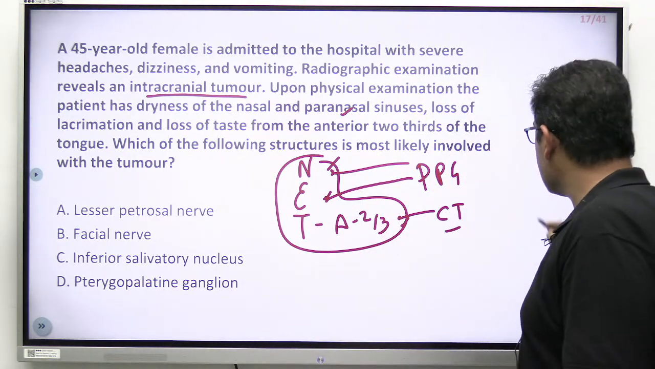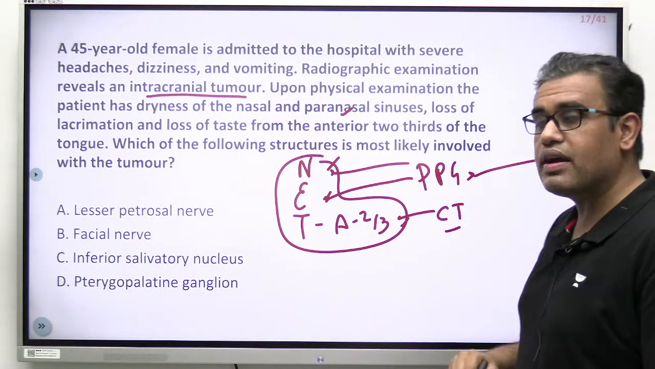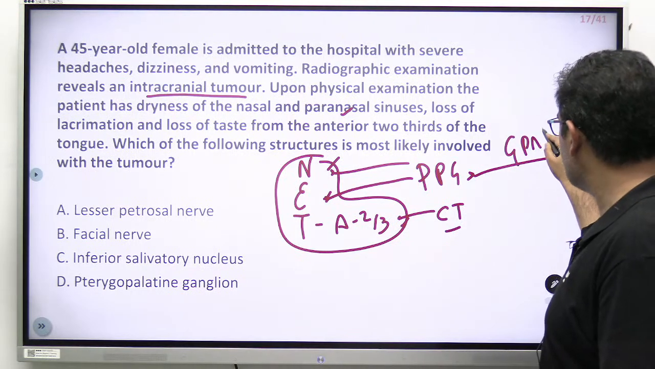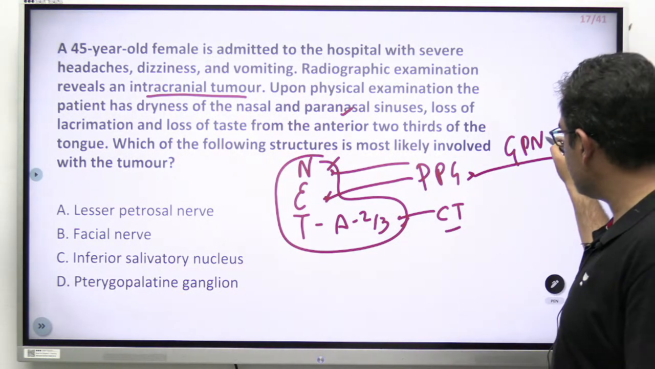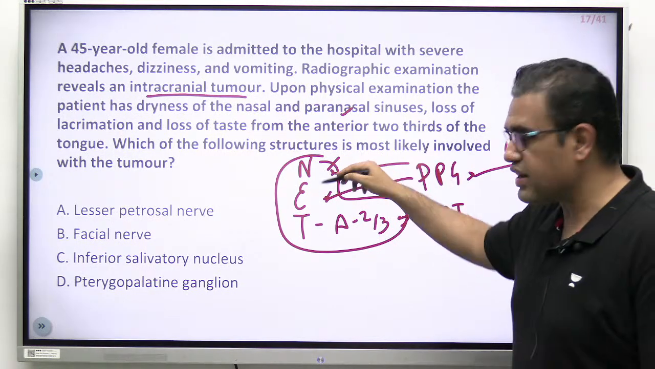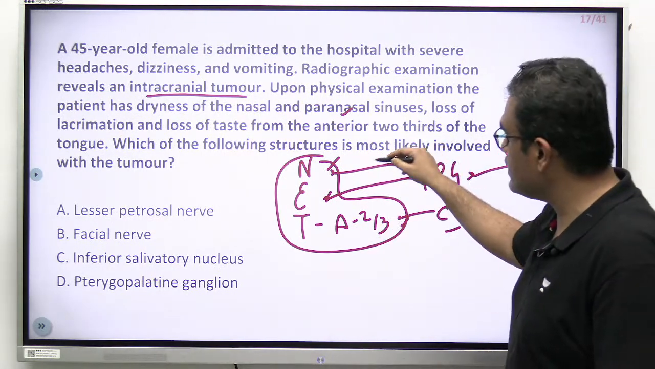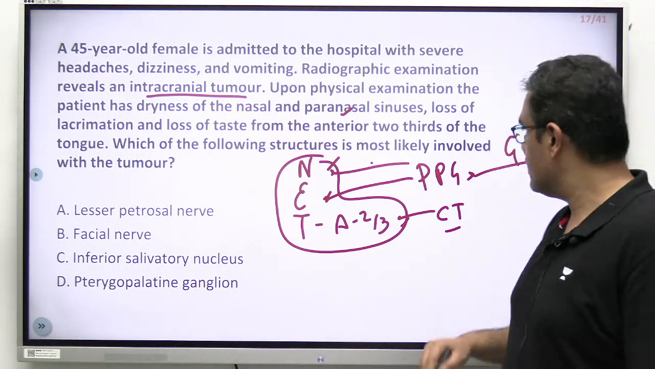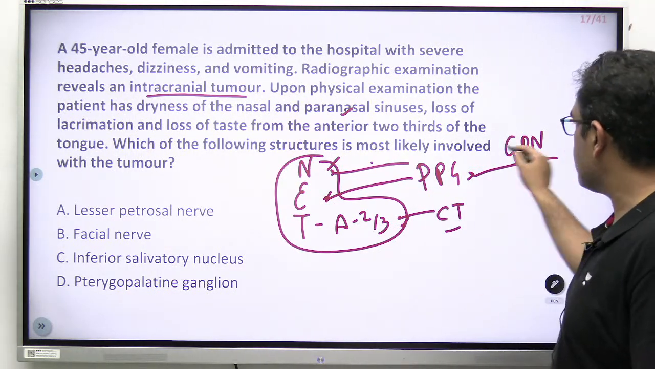What is the preganglionic nerve to the pterygopalatine ganglion? Greater petrosal nerve. Very good. So the problem could be in the greater petrosal nerve for these two findings. Problem could be in the ganglion. Problem could be in the postganglionic nerve. Normally it is the branch of the maxillary nerve over here, and V1 also. But yeah, the problem could be anywhere.